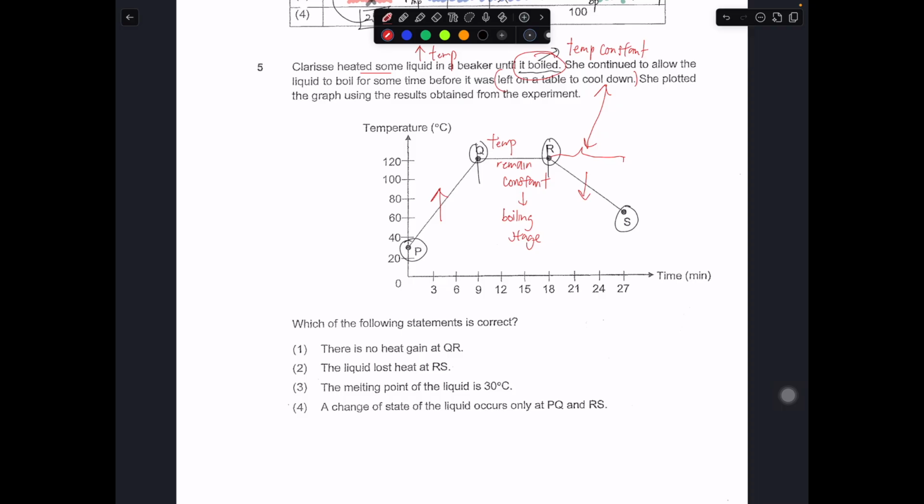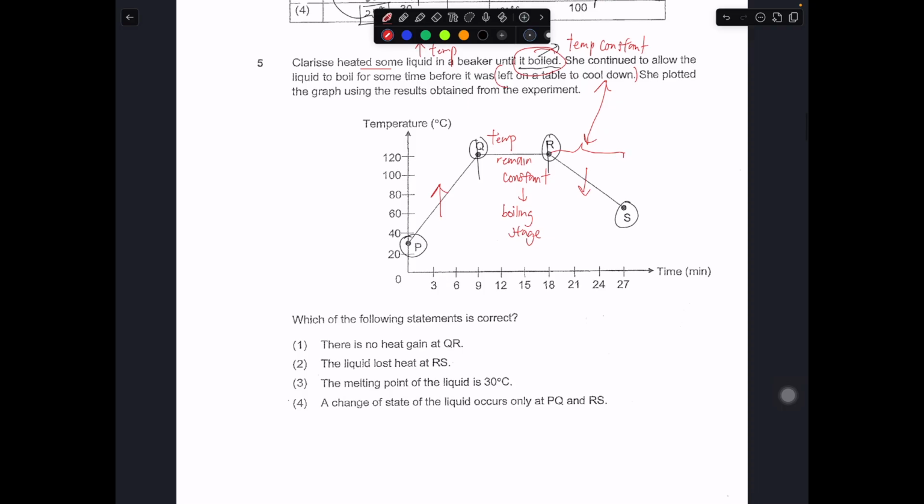Okay, so over here, which of the statements is correct? There's no heat gain at Q and R. Q and R, as you know, this part is boiling. Boiling always has heat gain, because we always write this: gain heat and boil. Okay, so there is a heat gain portion. So this is wrong.